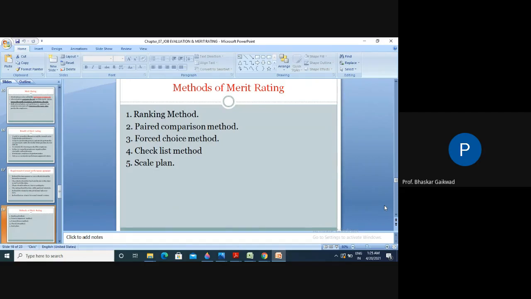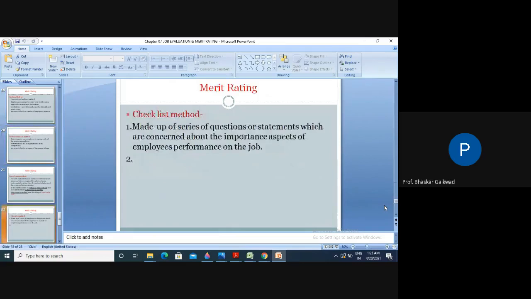So these 5 methods you have to remember in merit rating. Here a little description is given. A checklist is made up of a series of questions and statements concerned with important aspects of employees and their performance on the job. So this is the checklist part.